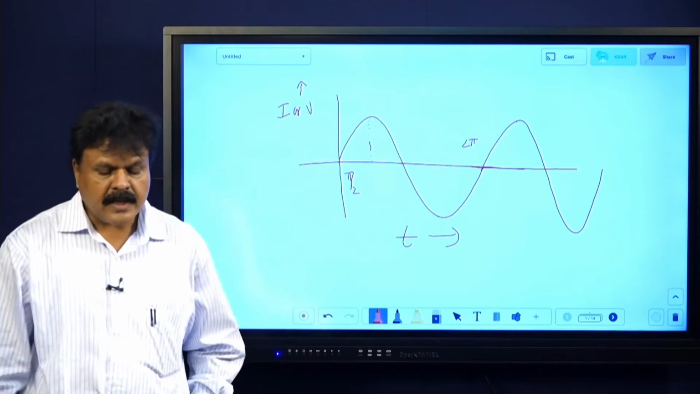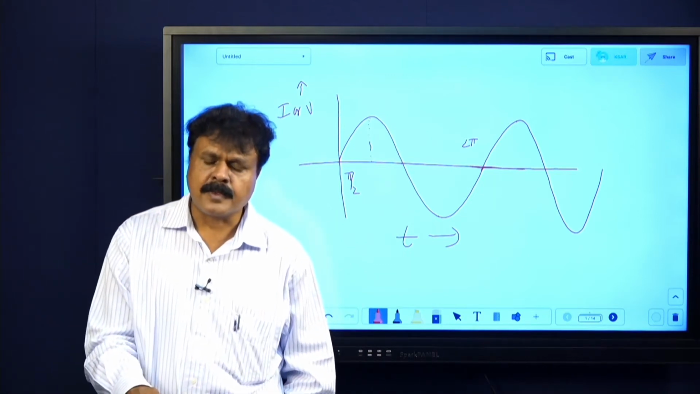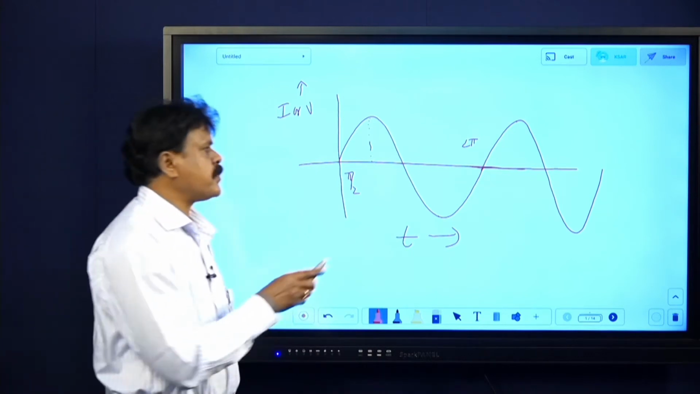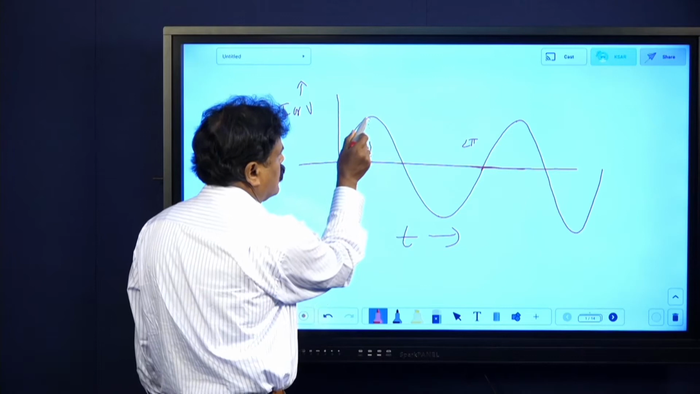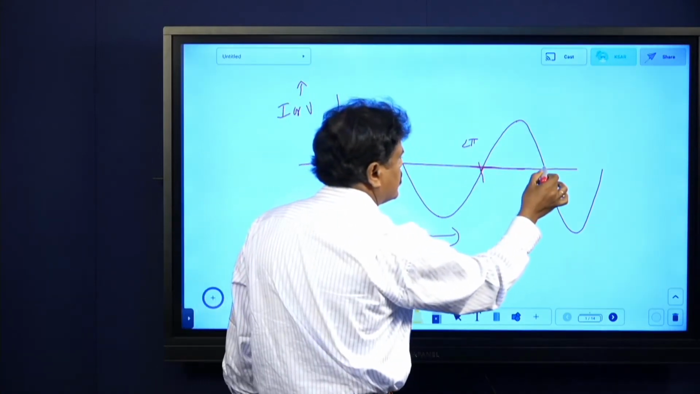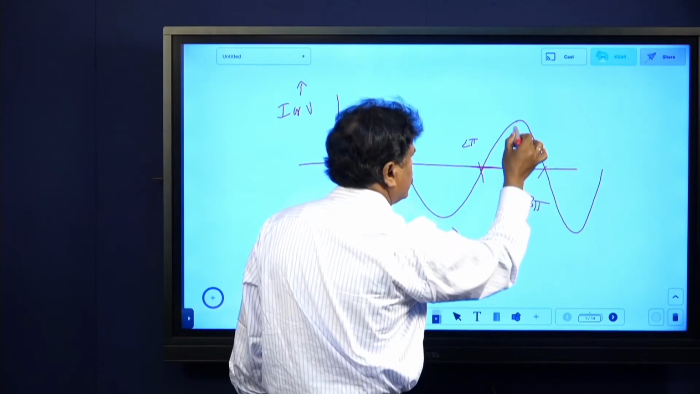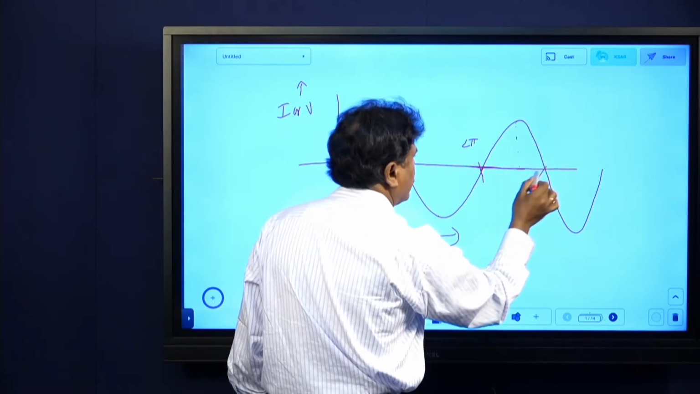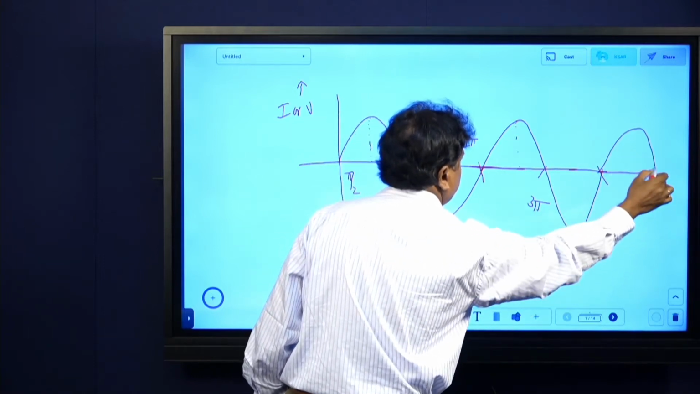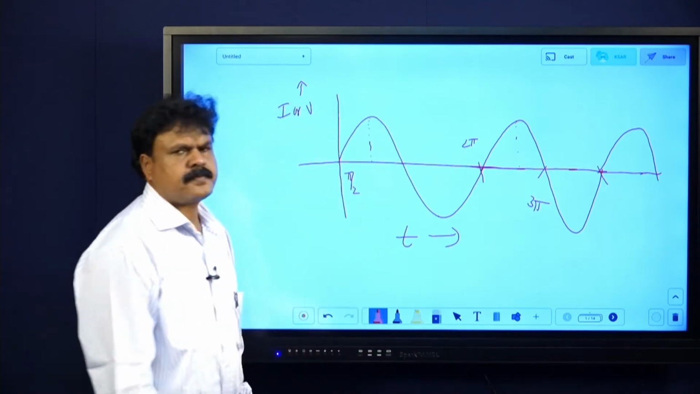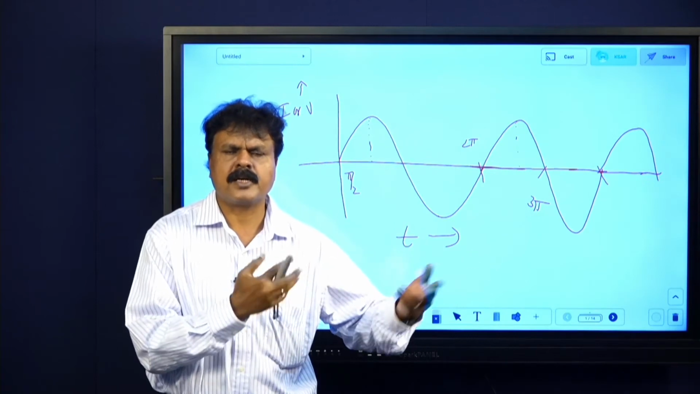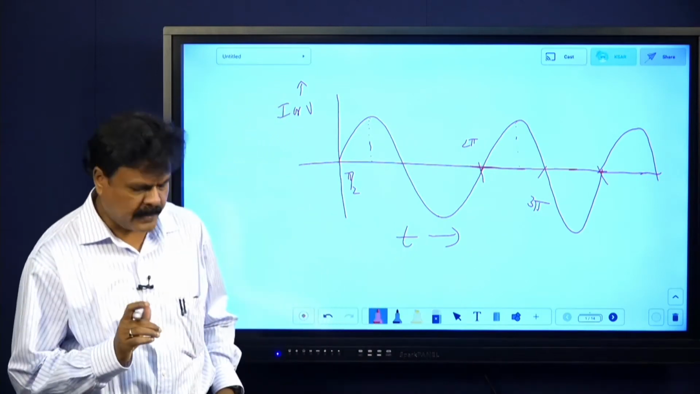It is defined as the fraction of the time period that has elapsed since the current or voltage passed through zero value in positive direction. Next, if you get this, it is not 5 pi, that is pi only, that is phase. And phase difference means difference between phases of any two instantaneous values of AC. That will be phase difference.